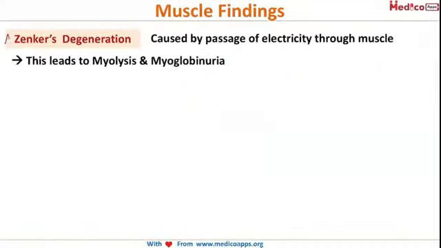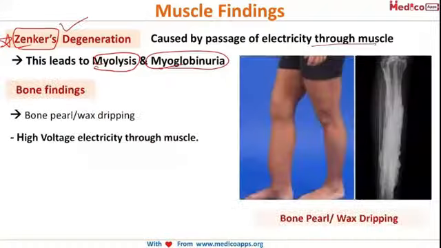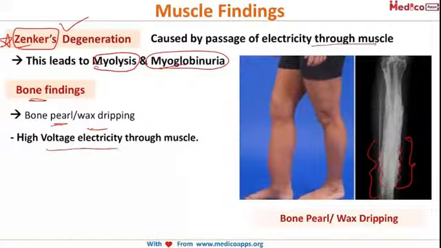Now, what are the muscular findings? The most important one is Zenker's degeneration. What is this Zenker's degeneration? It is caused by the passage of electricity to the muscle, resulting in myolysis and myoglobinuria. This is known as Zenker's degeneration. Now, what happens to the bones? There is a bone pearl or wax dripping. You can see at the margin of this bone that as if some wax is dripping along its periphery. This is known as wax dripping or bone pearl. This is seen when high voltage electricity is passing through the muscle.